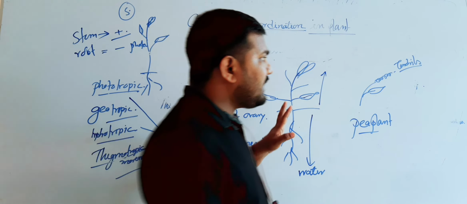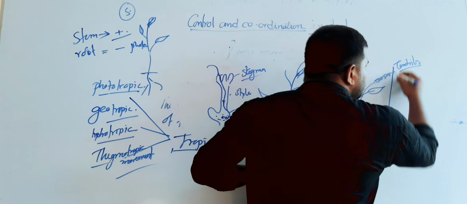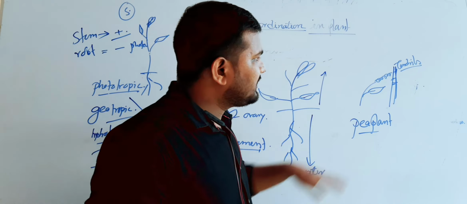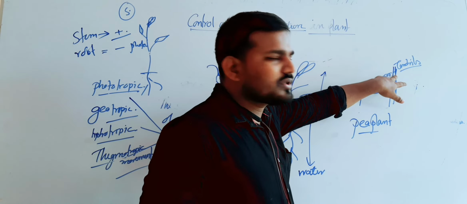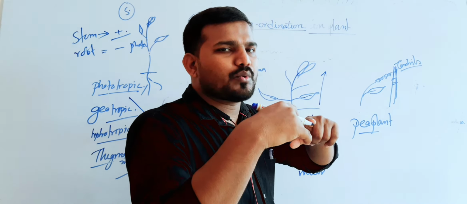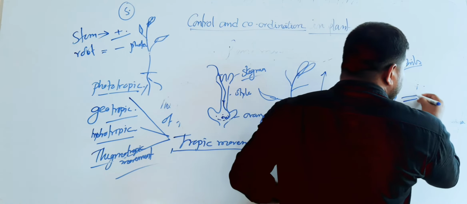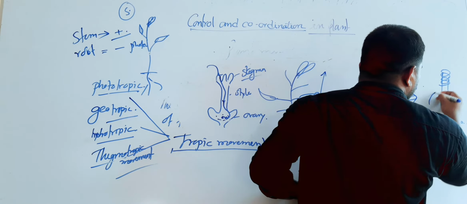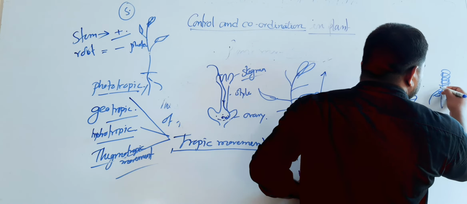Now, when these tendrils find some support, these are the support touch. These tendrils touch the support and continuously rotate around the support. And after a few days, the plant moves towards the support.